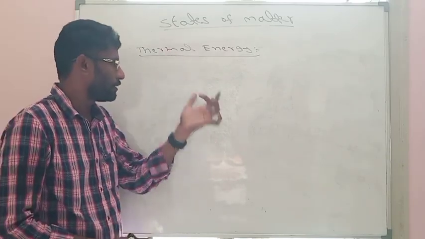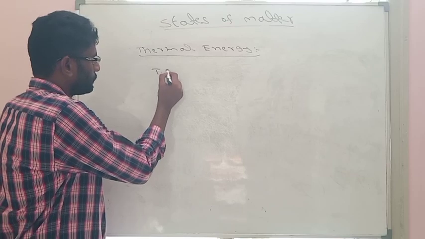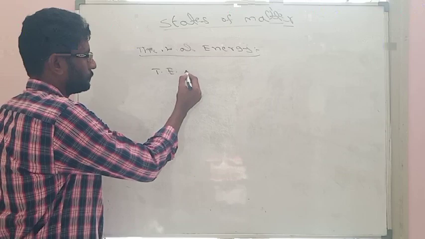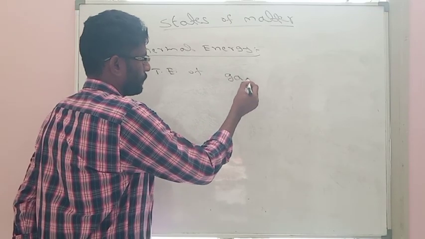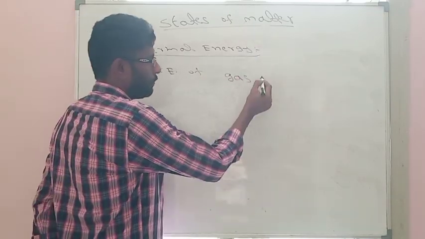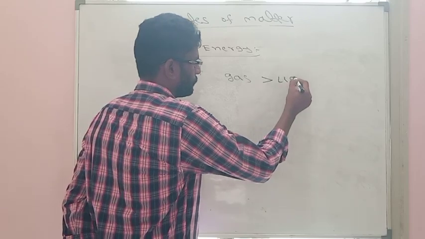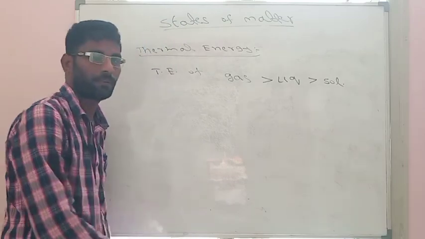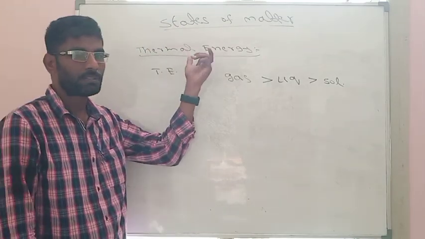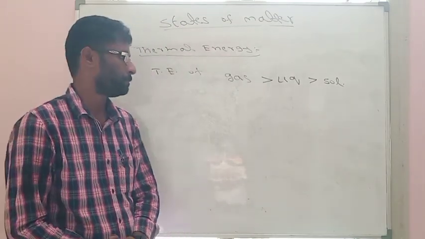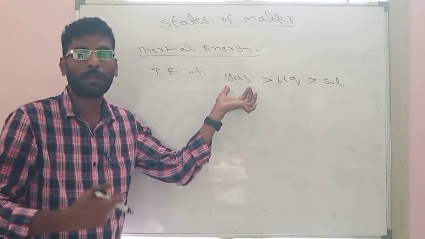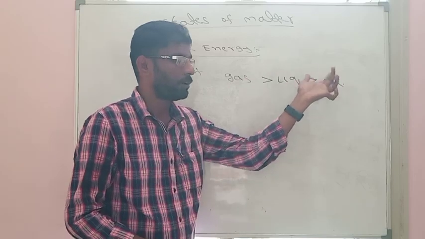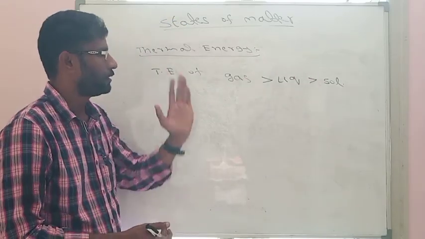The thermal energy order will be: thermal energy of gases is always greater than liquids, which is always greater than solids. So that is the definition of thermal energy. It is the energy due to movement of particles. So gaseous particles exhibit high momentum, so due to that they exhibit high thermal energy. After that liquids, after that solids. That is the thermal energy concept.